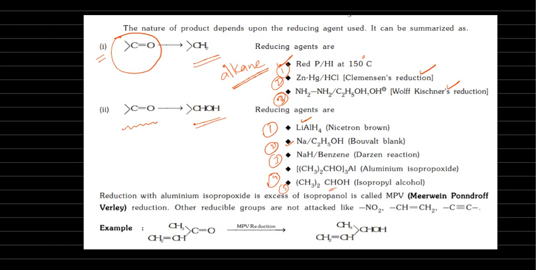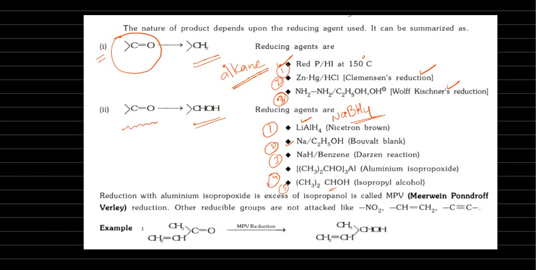Now lithium aluminium hydride is well known, and one more is there here, sodium borohydride. It is a little more specific. Only aldehydes and ketones are converted into alcohol, but in the presence of lithium aluminium hydride, side groups like carboxylic acid are also affected, the amide group, and the remaining groups are also reduced.